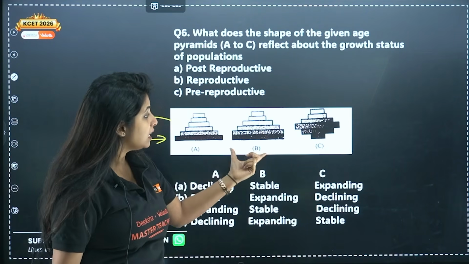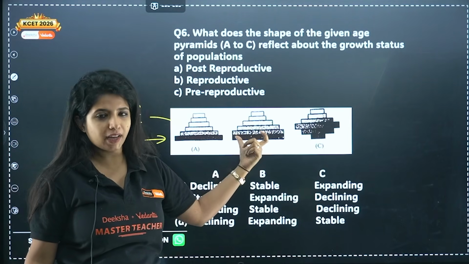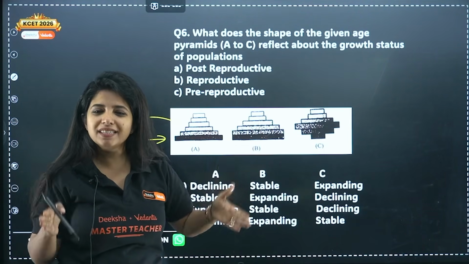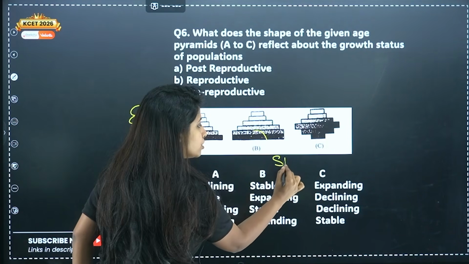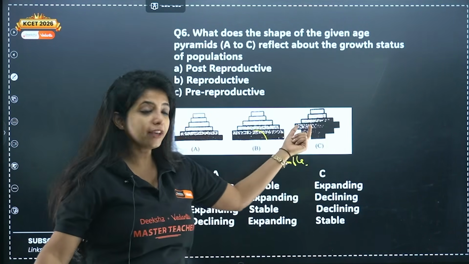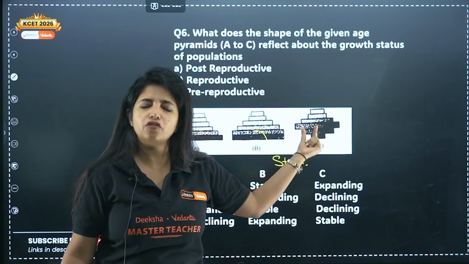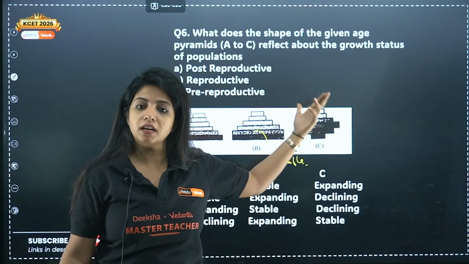What about this? Here, if at all you see pre-reproductive organisms and reproductive organisms, the people who are reproducing, the people who are going to reproduce are in the same level. So I say they are going to produce a stable population. Now, over here if you see, the pre-reproductive organisms, they are in very less amount, and then comes reproductive and then comes post-reproductive.